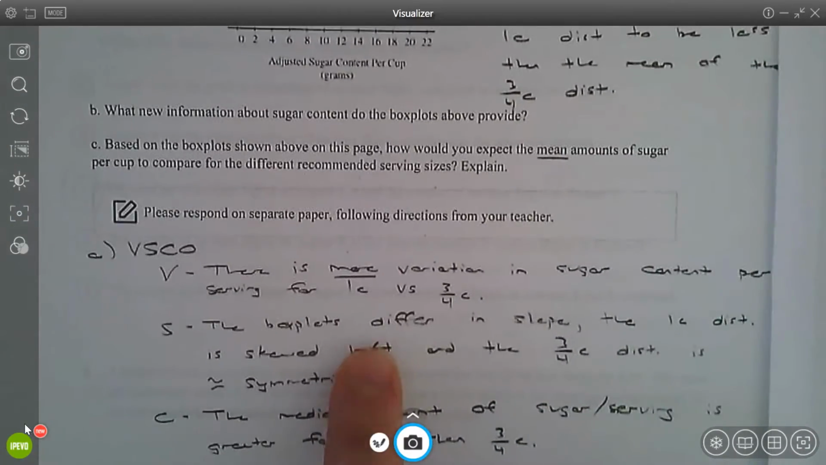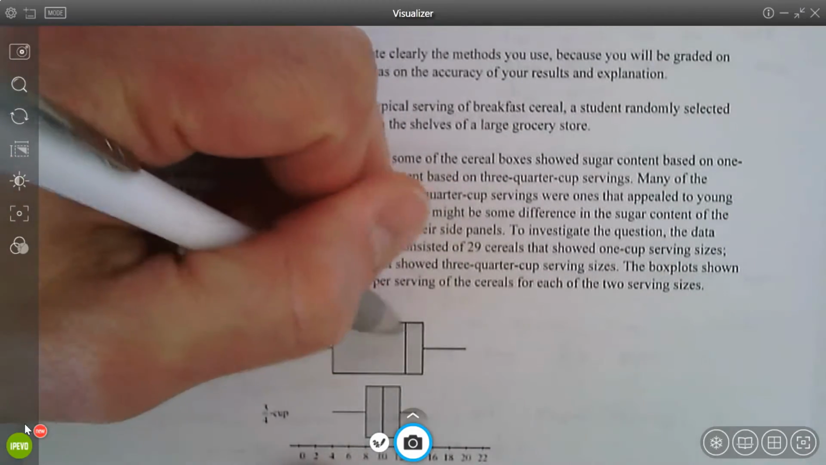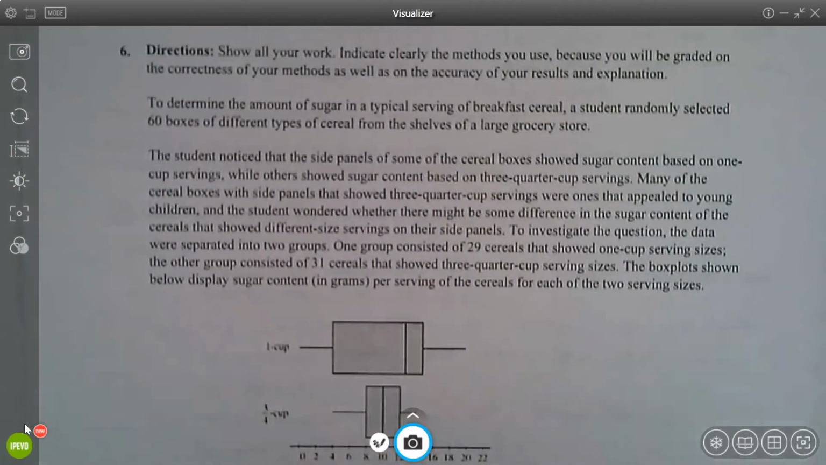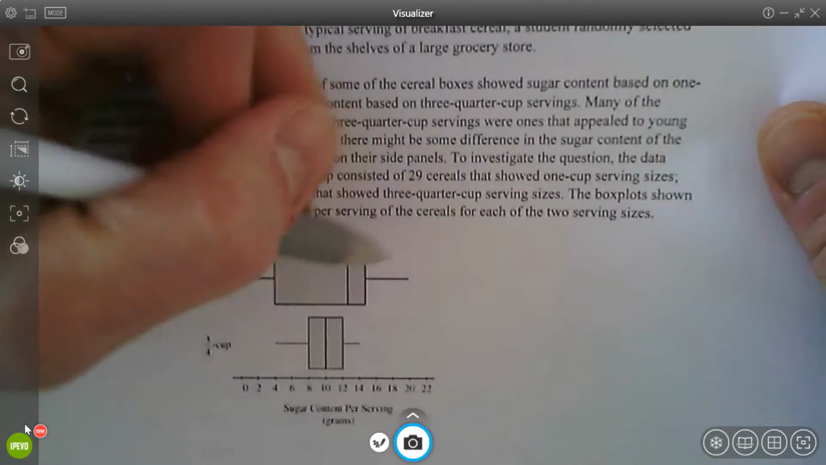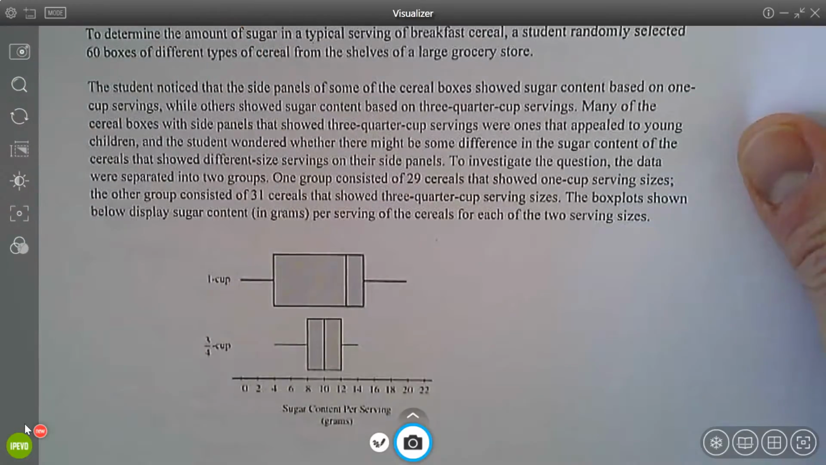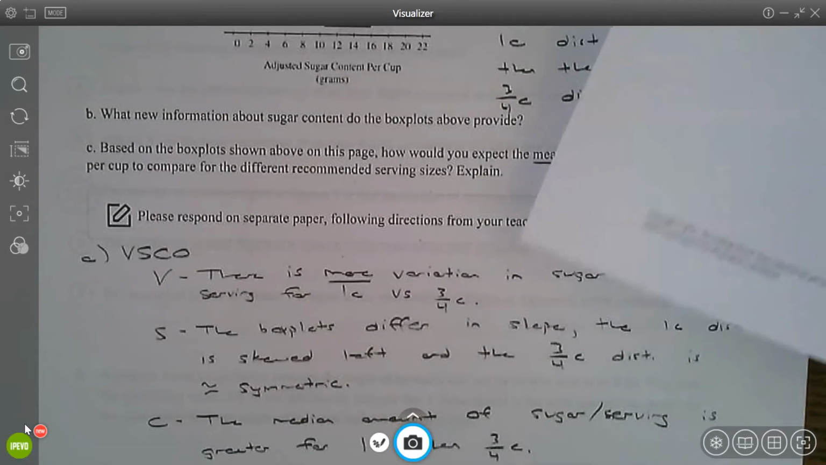The box plots differ in shape. The 1 cup distribution is skewed left. I know that because there's more variation in the lower 50% of the data. And the 3/4 cup is about roughly symmetric. The center, the median for the 1 cup is bigger or larger than the median for the 3/4 cup. And there's no outliers or unusual features like gaps, so I didn't even mention that.